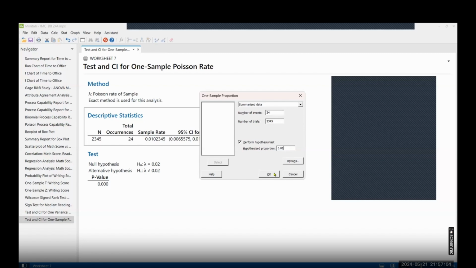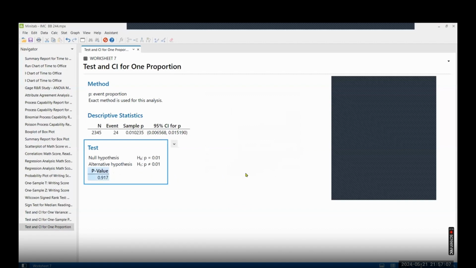That's all. And here is the result. 0.917, which means your current value, whatever you have, and if I'm setting up a target of 1%, both are the same, there is no difference. So you are comparing, let's say, what the other factory or other plant is doing and what my plant is doing. So considering the other plant as a benchmark, you are trying to fix your problem. To validate that, we use the one sample proportion test whenever the data is in percentage.